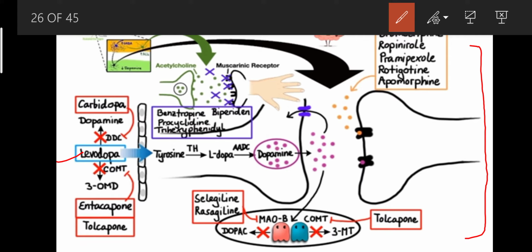Okay, so the DDC enzyme is inhibited by a drug called carbidopa. And the COMT enzyme is inhibited by entacapone and tolcapone. So these are the drugs that inhibit the COMT enzyme, and carbidopa inhibits the DDC enzyme. After this, you can see the dopamine is inside the synaptic vesicle, so it fuses and